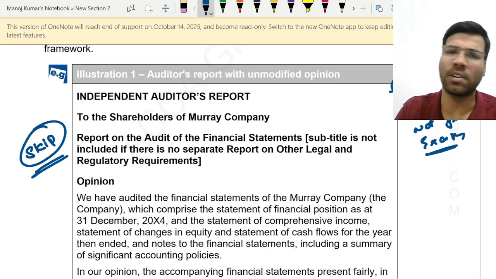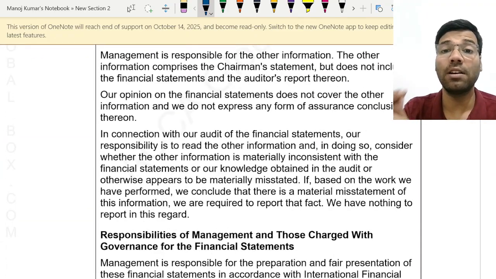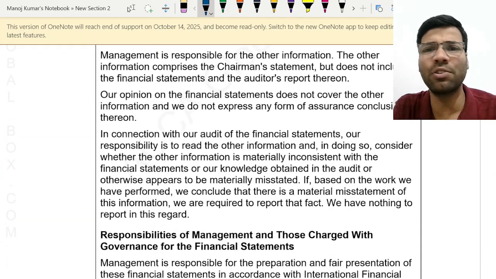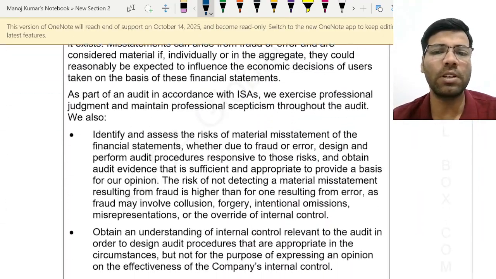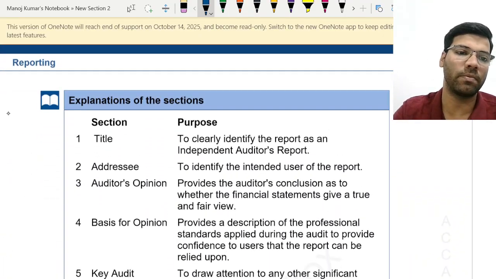But remember, you should know the contents of an audit report. There is no excuse for this. You need not remember this entire report, but you need to know what the contents of an audit report are. This is compulsory, my dear. Everyone should remember this. Okay, so you can skip these 2 pages, then you can directly start reading from here.